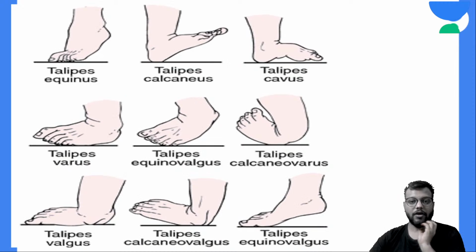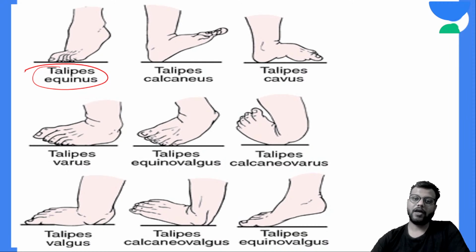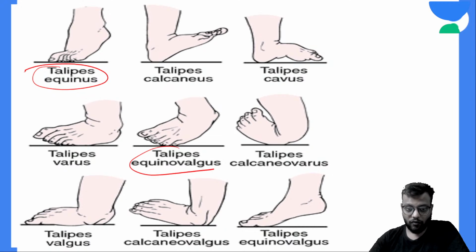Talipes is the generalized word. After this, whichever deformity is present, its name gets added, like talipes equinus. But basically we have already seen that the deformity is in combination. So talipes equinovalgus: equino on the toes, valgus means abducted and everted.